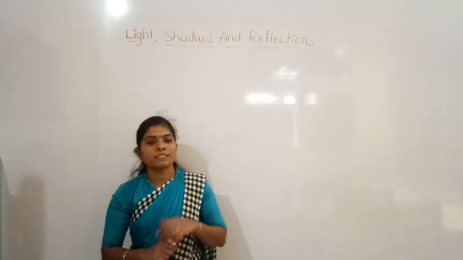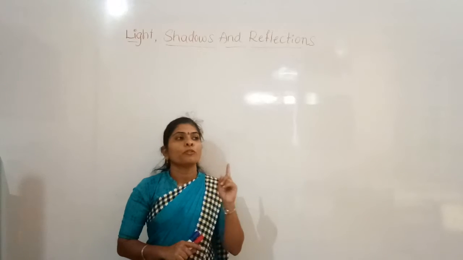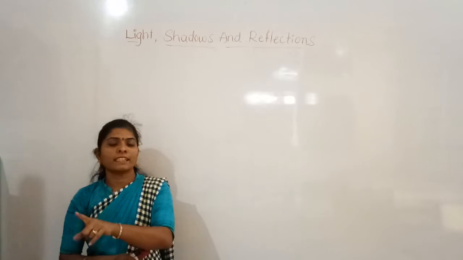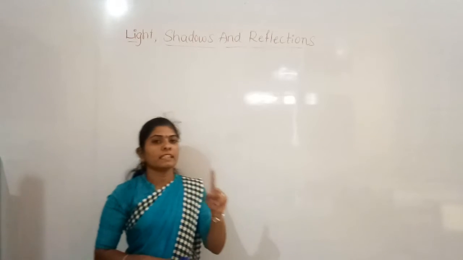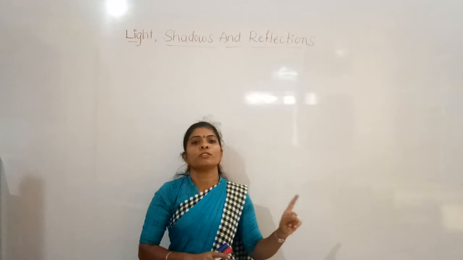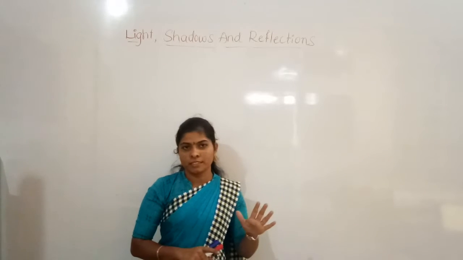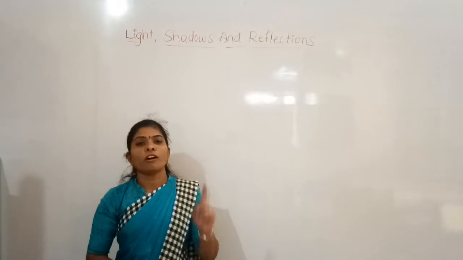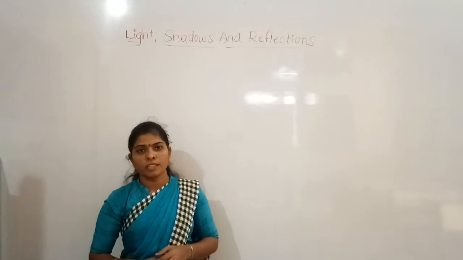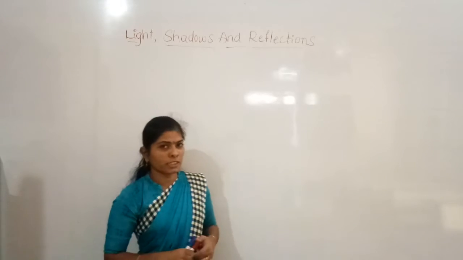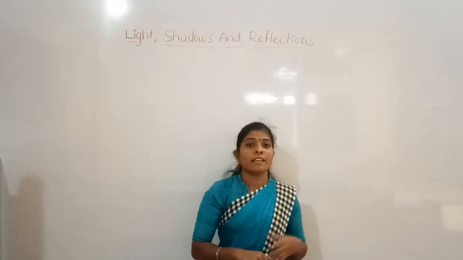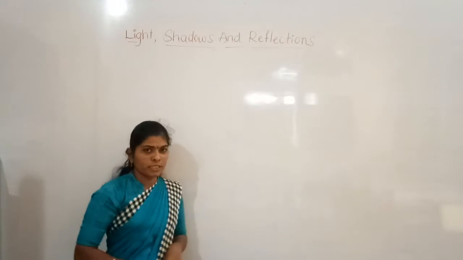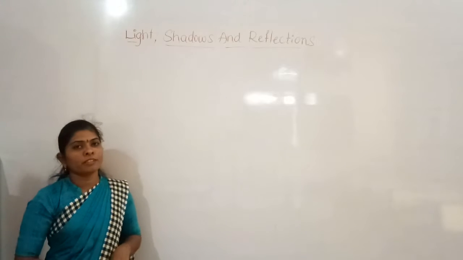Then what do we understand by this? So we can see the objects only when light is present. If there is light, then we can see the objects. Suppose if there is no light, then we cannot observe or see the things. Then how does light help to see the objects? Whenever we see the objects, it is the reflection of the light.